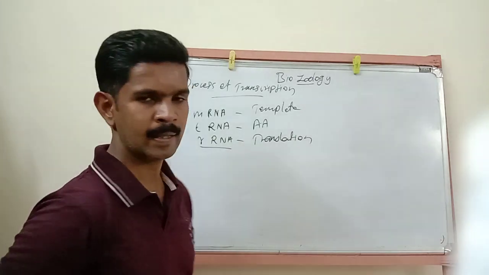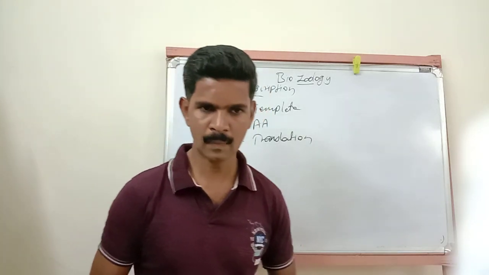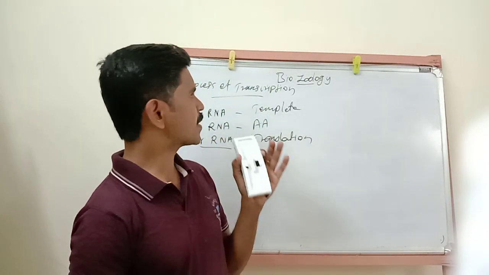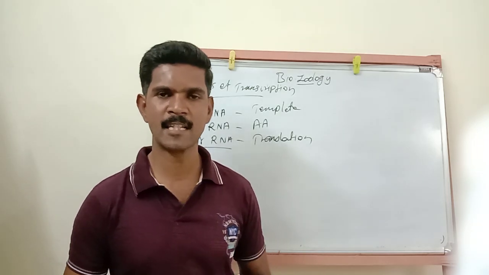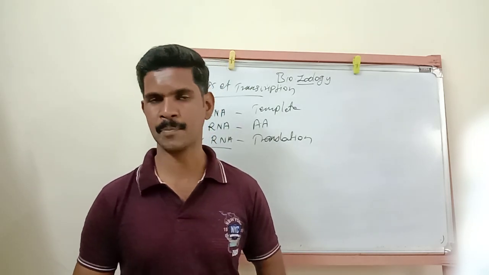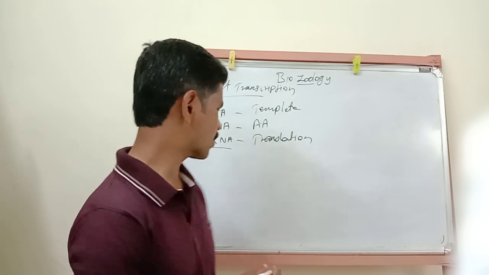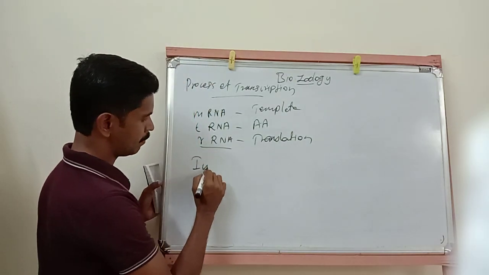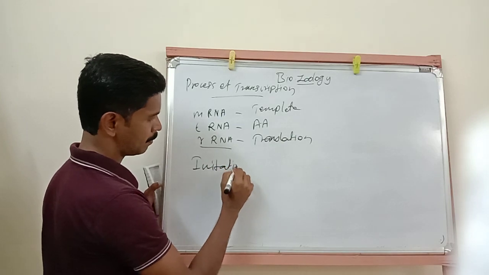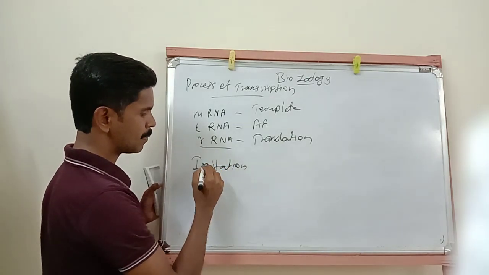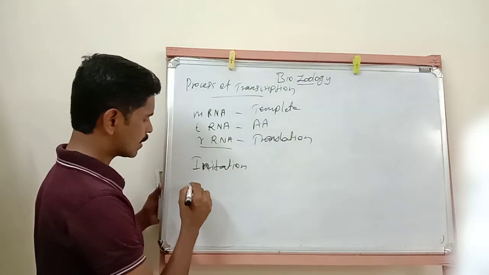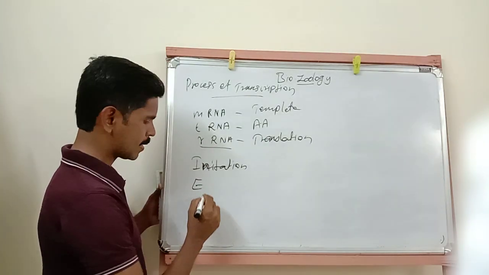Then listen to the next point. This transcription process takes place in three steps. The first step is called initiation. The second step is called elongation.